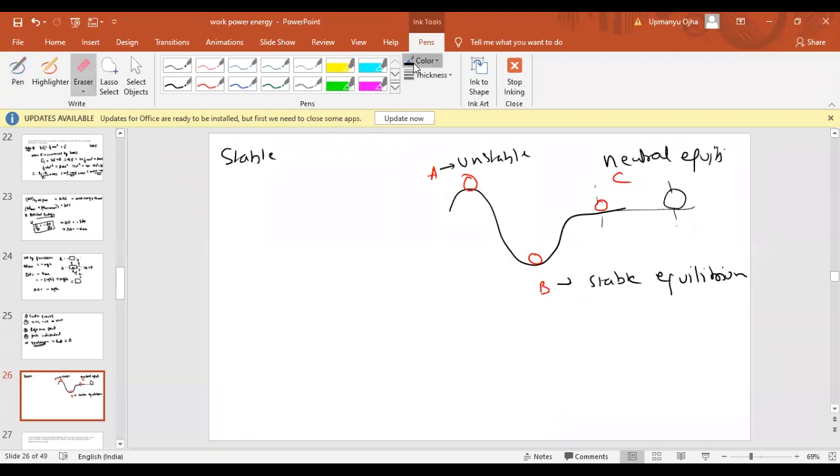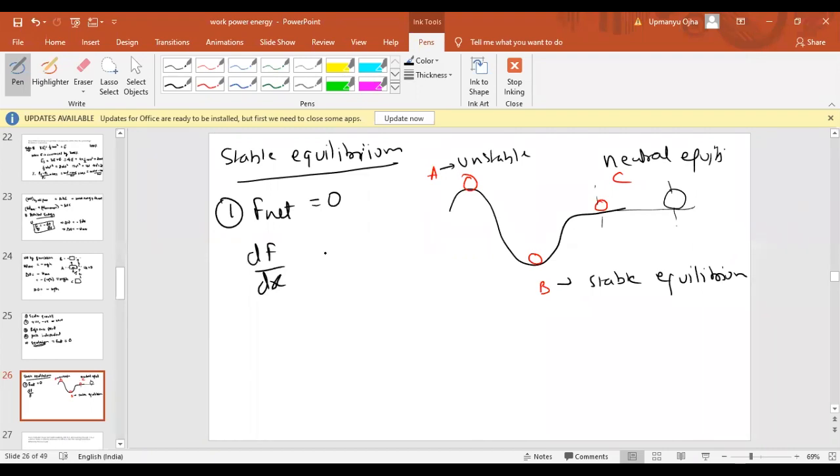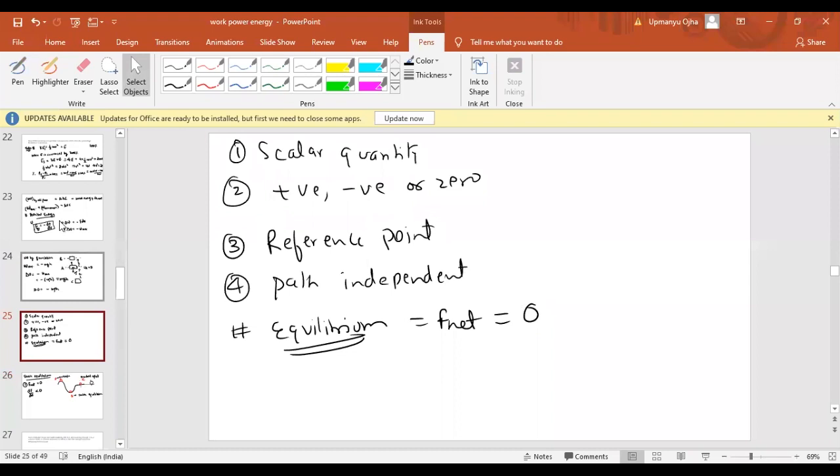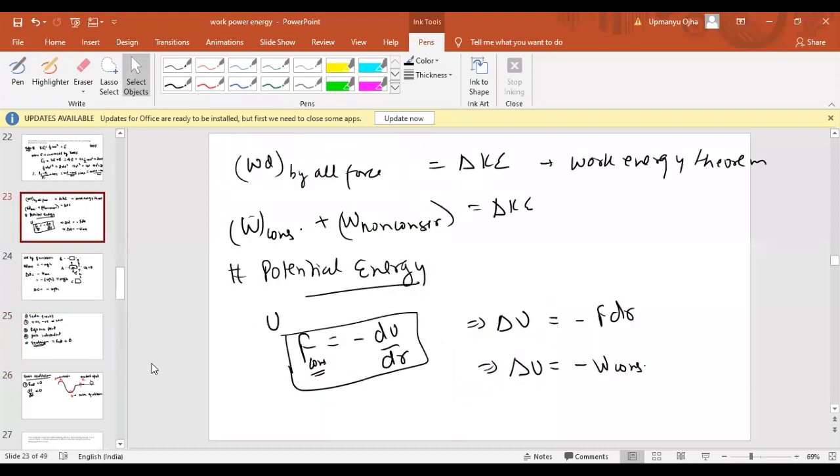For any equilibrium, the first condition is the net force should be zero. Okay, net force should be zero. And the second condition is that the change dF by dx should be less than zero. Or we can also write here, for stable equilibrium, as what? Now, if you go by the definition of potential energy, the force must be equal to minus dU by dr. Okay.